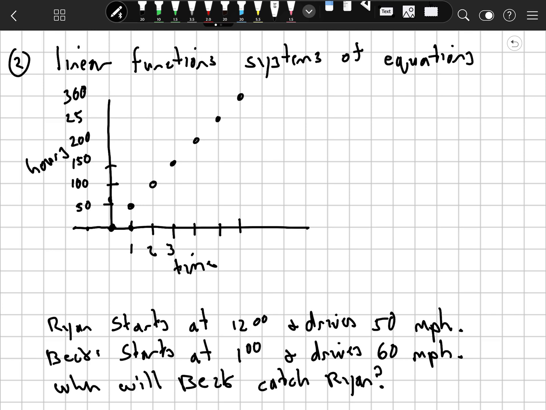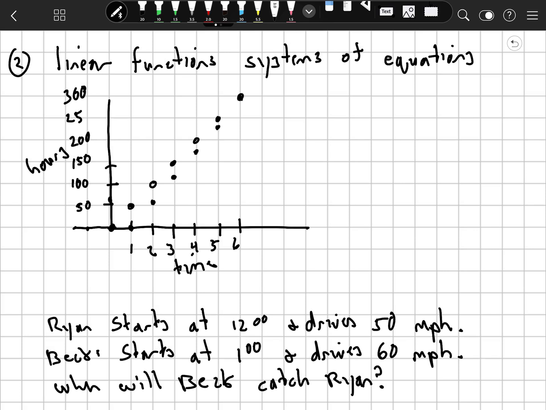So 4, 5, 6. And then we have Beck. He starts an hour later, and so from hour 1 to 2, he's at 60 miles. And from hour 2, he's at 120. And from the next to the next, he's at, add another 60 to 120, you get 180. And then add another, you get 240. And then finally at 300.